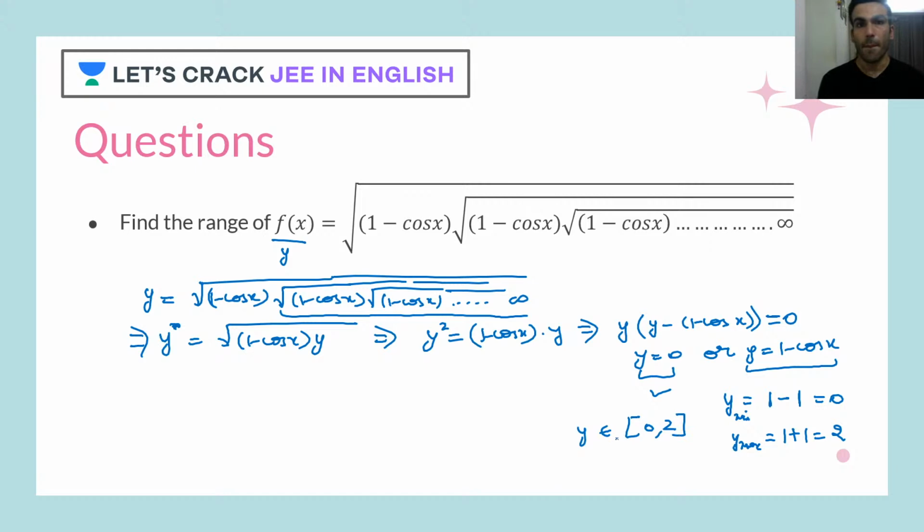And in closed brackets. Correct? So yes, the range here would be 0 to 2, but in closed brackets.